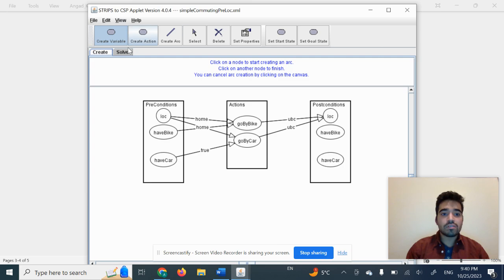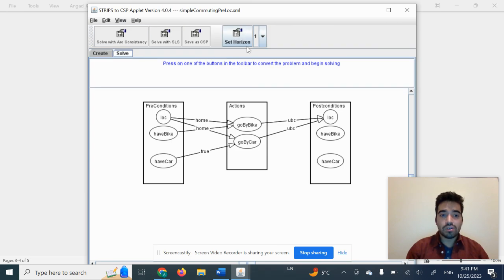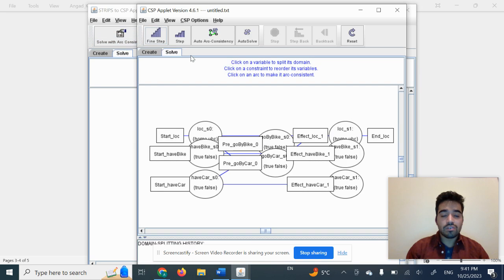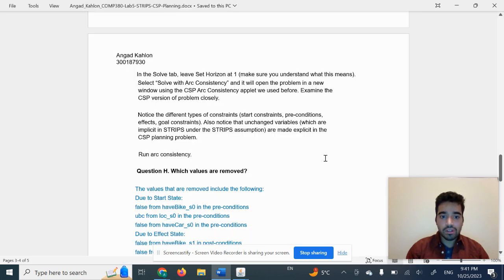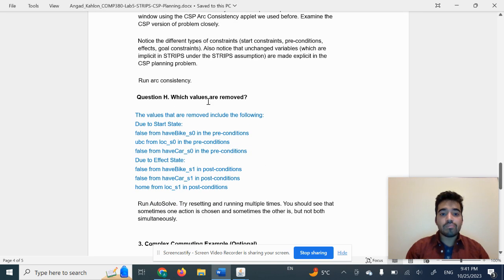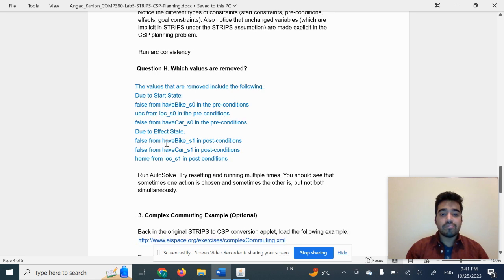so if I hit solve and we set the horizon to 1 so we can see 1 ahead and solve with arc consistency. And if we just do auto solve, while that's running, I can talk about the rest. Question H, which is which values are removed. So after we run that, we can see that false is removed from have bike in the preconditions, UBC is removed from location in the preconditions, false is removed from have car in the preconditions, and in the precondition and the post condition part, false is removed from have bike, false is removed from have car, and home is removed from location.